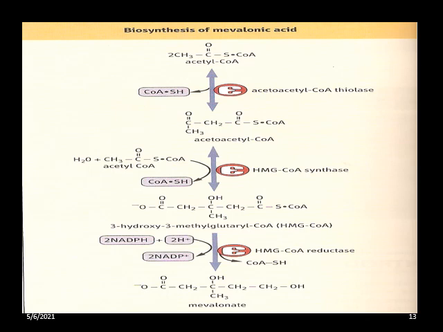Same pathway only, once again explaining the condensation of two molecules of acetyl coenzyme A to form acetoacetyl CoA by the thiolase enzyme, then synthesis of HMG CoA, then reduction of HMG CoA to mevalonic acid. Remember all these steps occur inside the cytoplasm.